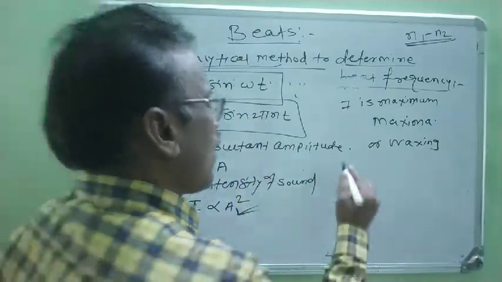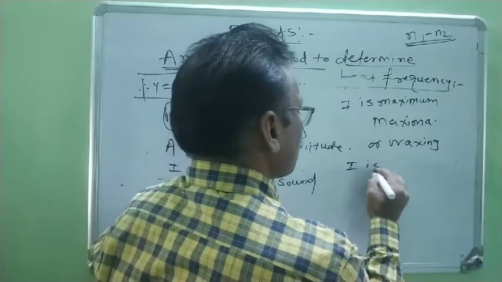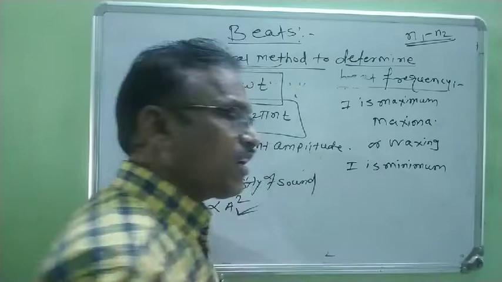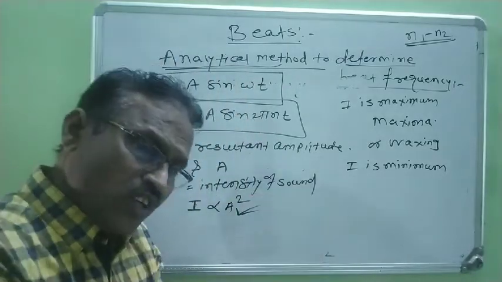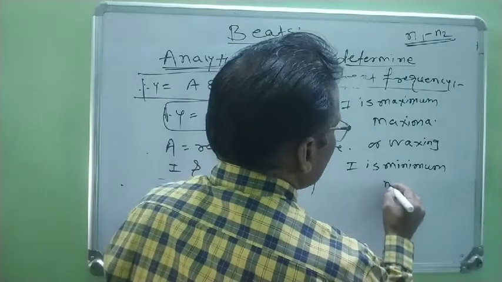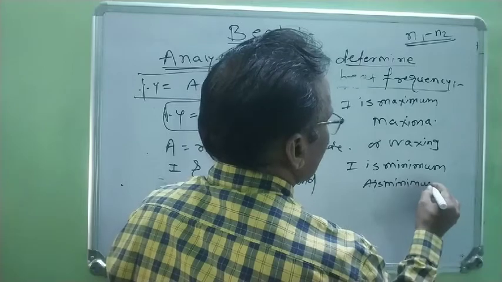Now if the intensity of the sound wave I is minimum, then the amplitude A is minimum.